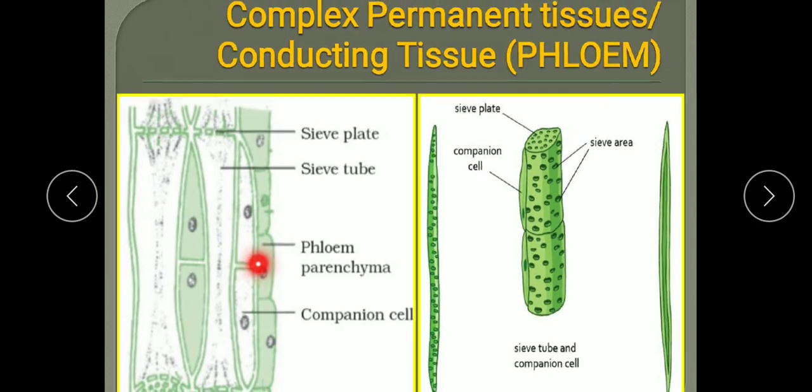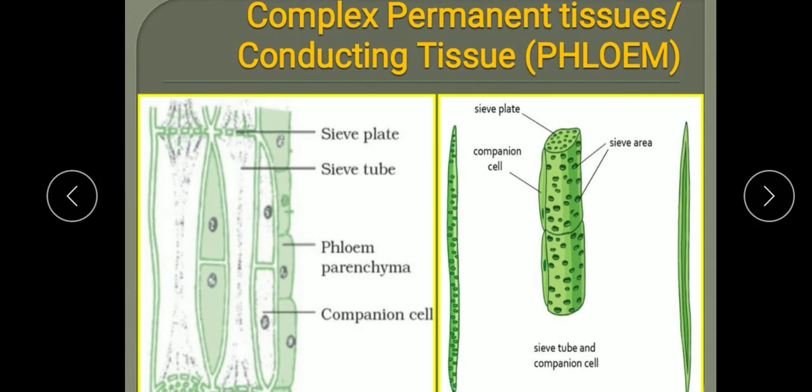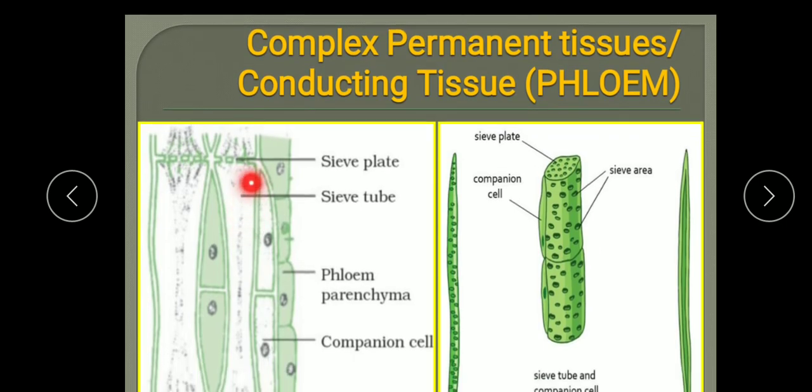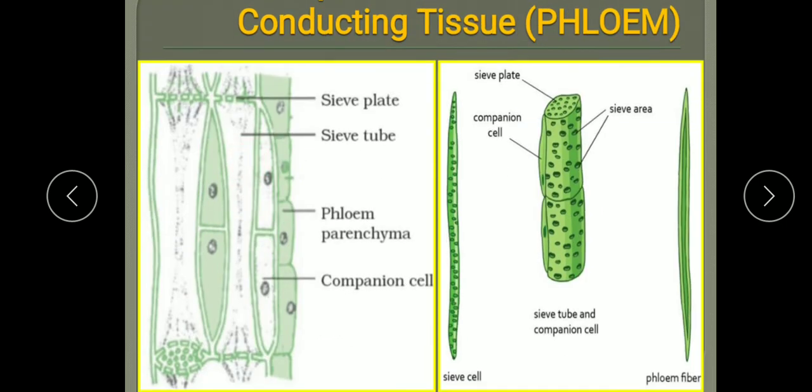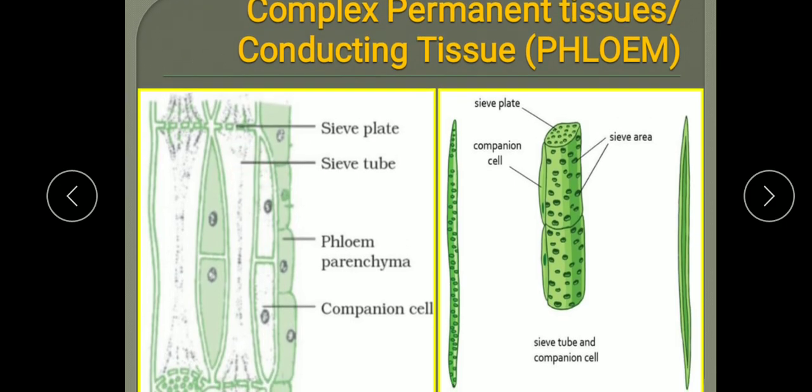Now, what are sieve tubes? Let me see through the diagram. Sieve tubes are elongated tubular conducting channels which are placed end to end. And what are sieve plates?